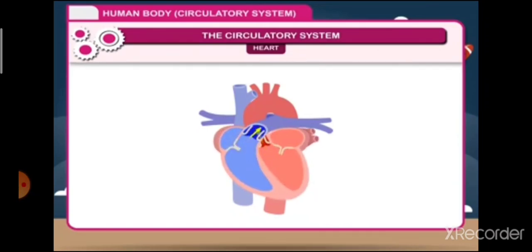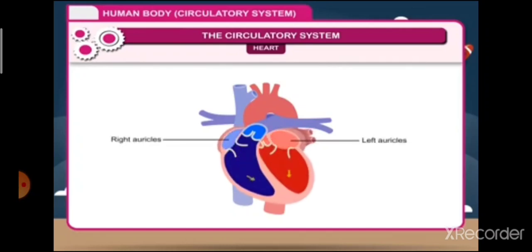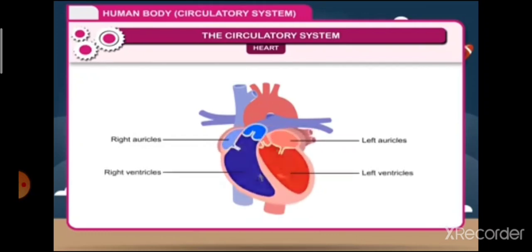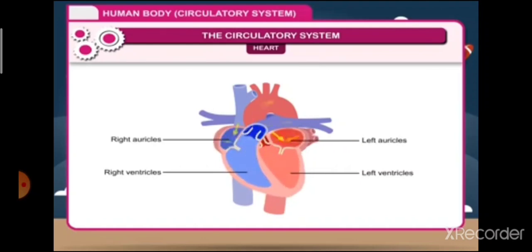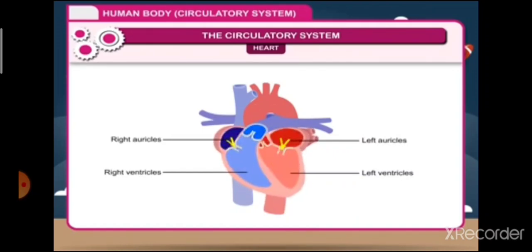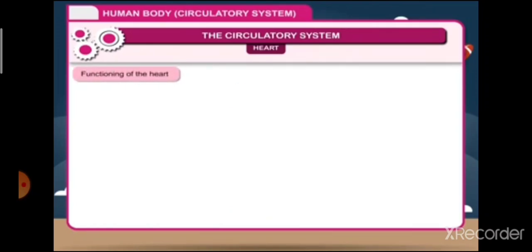The 2 upper chambers are called left and right auricles. It is also known as atriums. And the 2 lower parts are known as right and left ventricles. The walls of these chambers are made up of special muscle called myocardium, which contracts continuously and rhythmically.